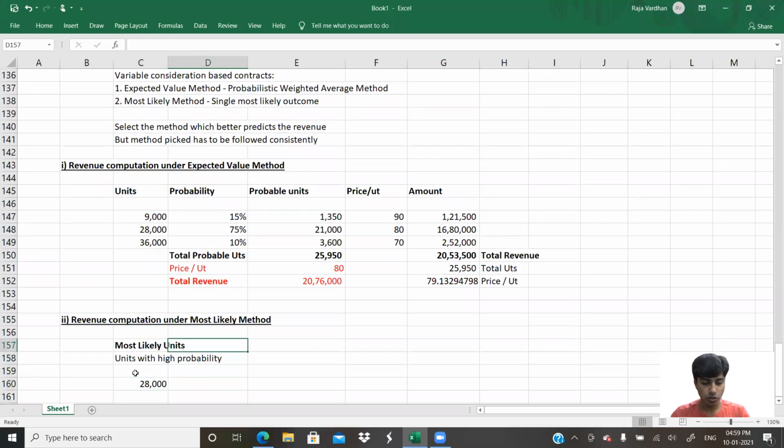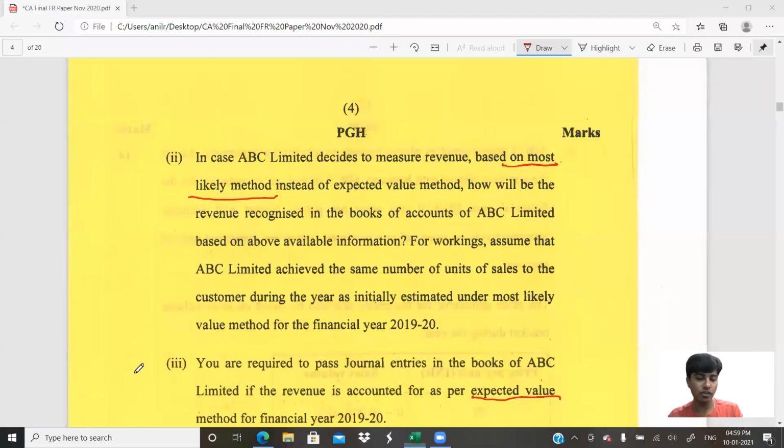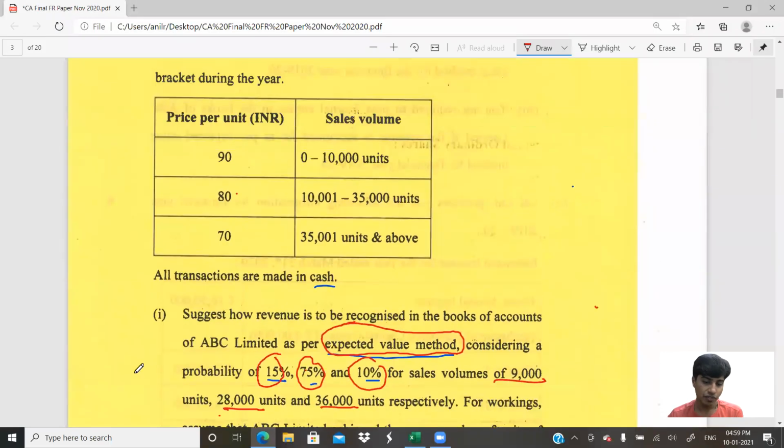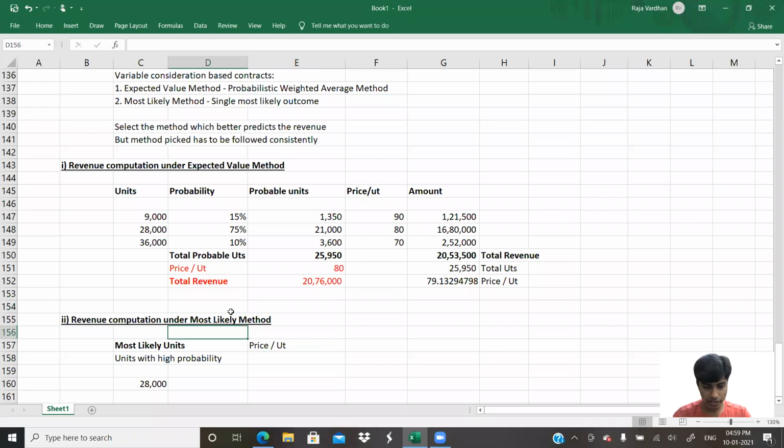So what is the price per unit? Whenever it is 28,000 units, what exactly would be the price? Have a look in the question. If it is 28,000, it falls between 10,000 and 35,000, so the price that will be applicable is 80. You get that? So the price per unit is 80. Then how much exactly do we get as the amount here?